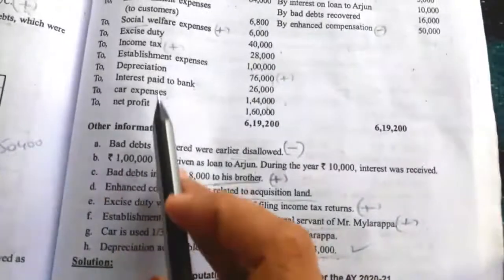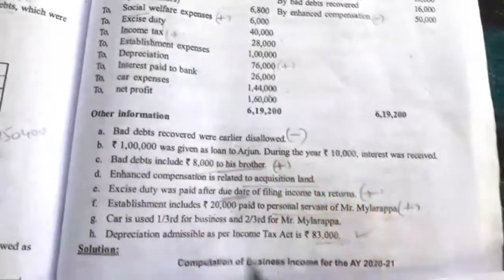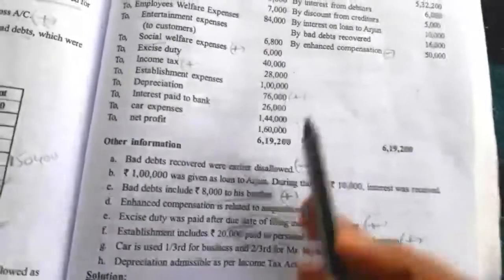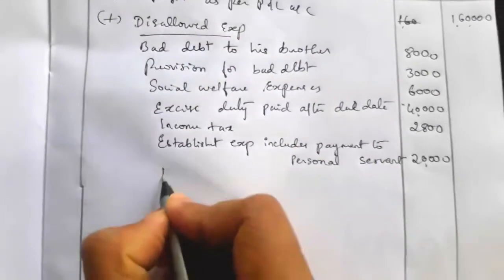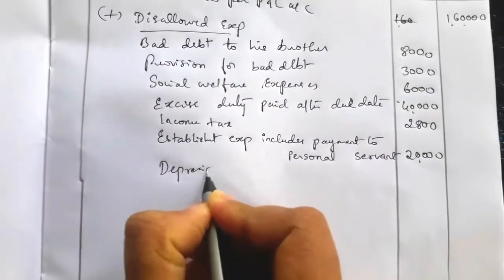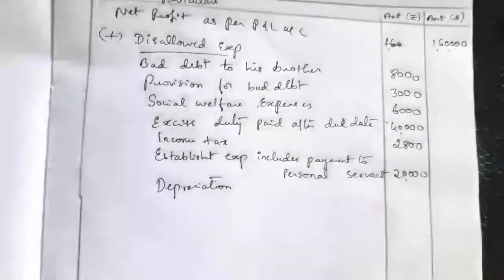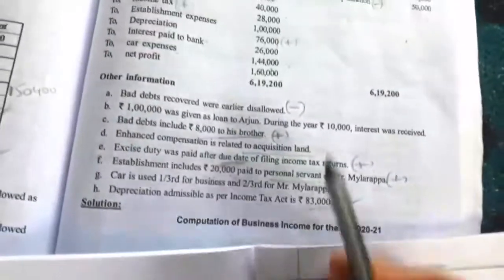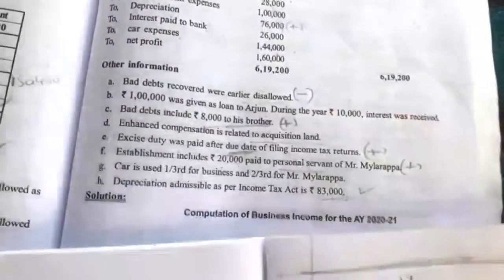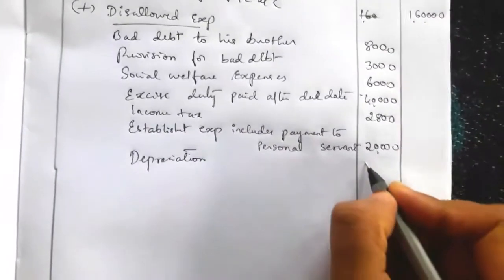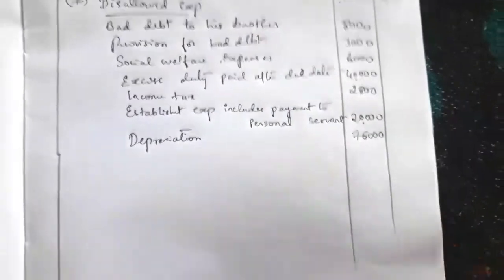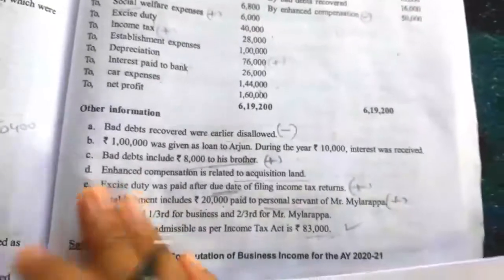Next, depreciation. Here, as per the income tax rule, they have given depreciation. So we'll cancel this depreciation and record the new depreciation. If it is excess depreciation, then we can record the excess, but it is not excess depreciation. They have recorded less, but they have to record more. So we'll cancel the 76,000 depreciation that they recorded, and record the actual depreciation later.